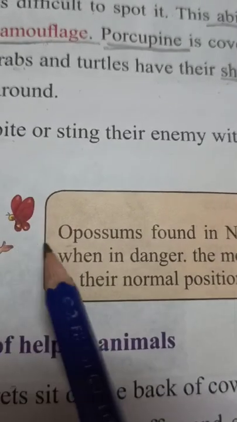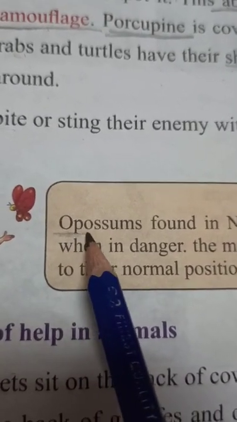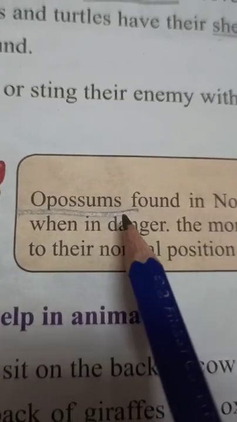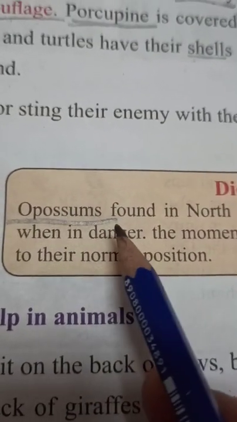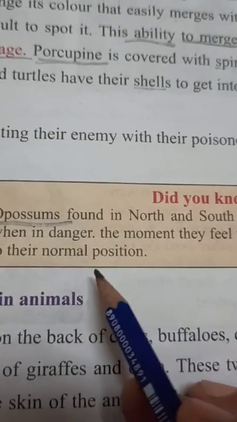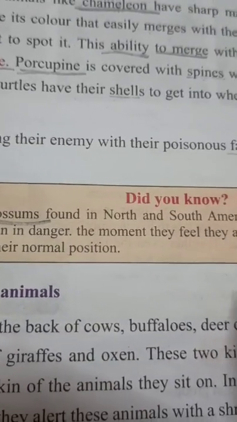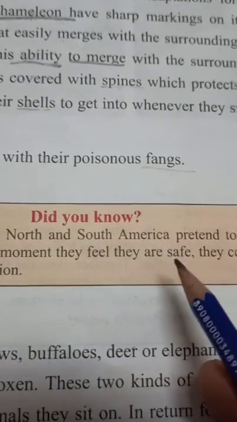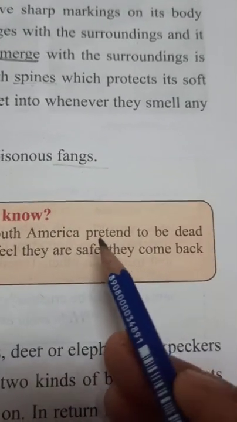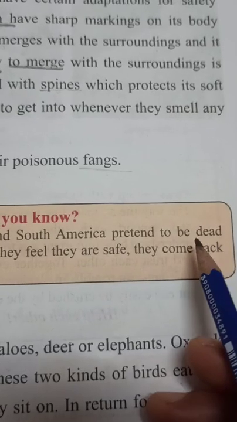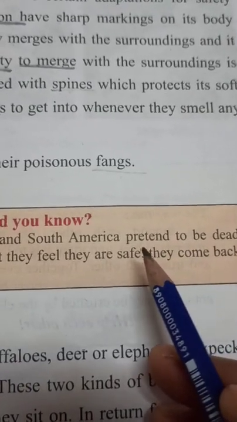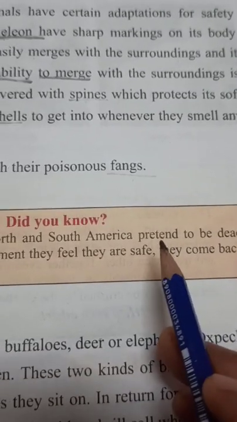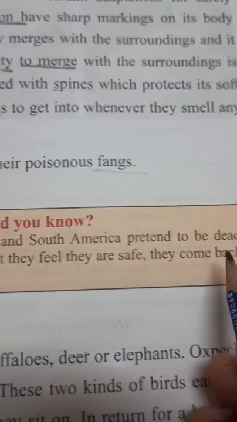You know that this is an animal whose name is opossum, and these opossums have a different kind of adaptation. They quickly pretend to be dead if they find that any animal comes near them to harm them.